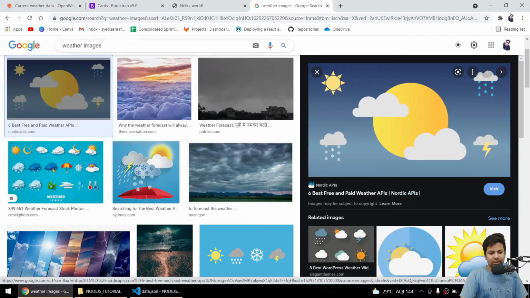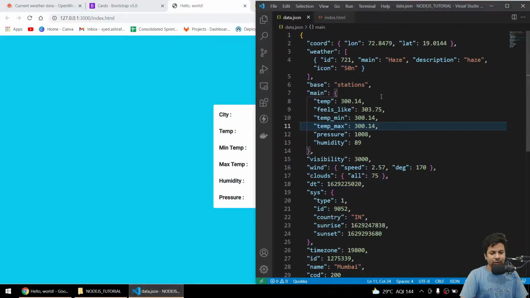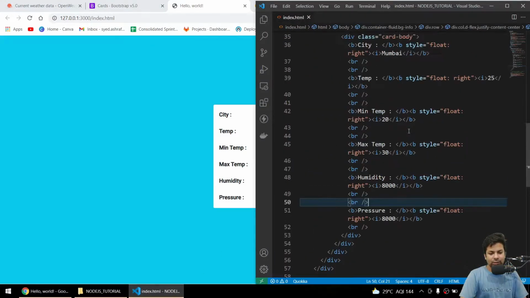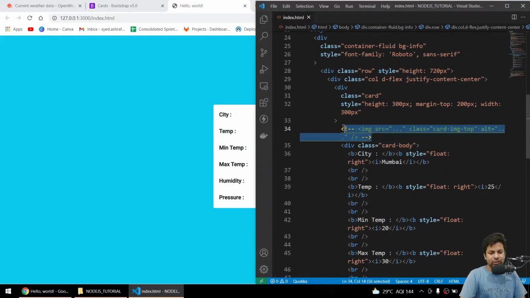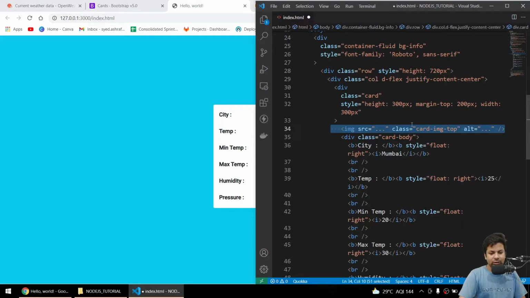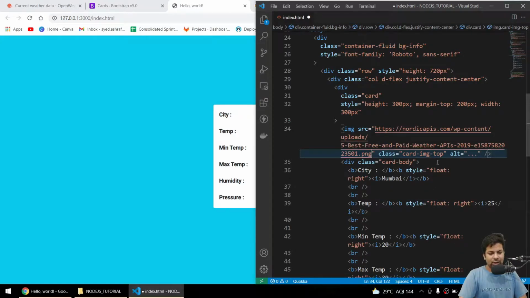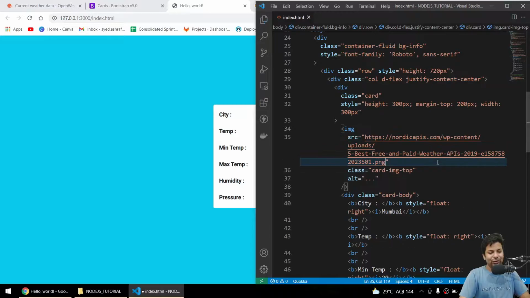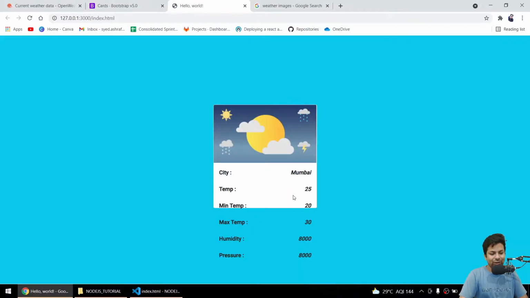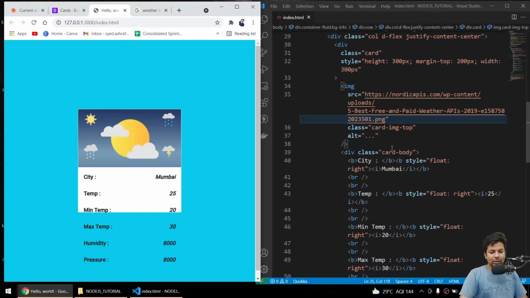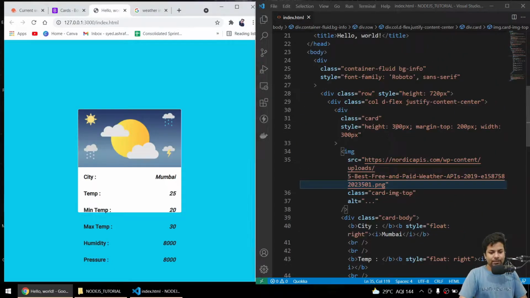Copy image address. Now in this part we'll just go to src and we'll just put it here and save it. Now I don't know how it will look for now. Okay, see, now we make it a little wider, sorry, height.